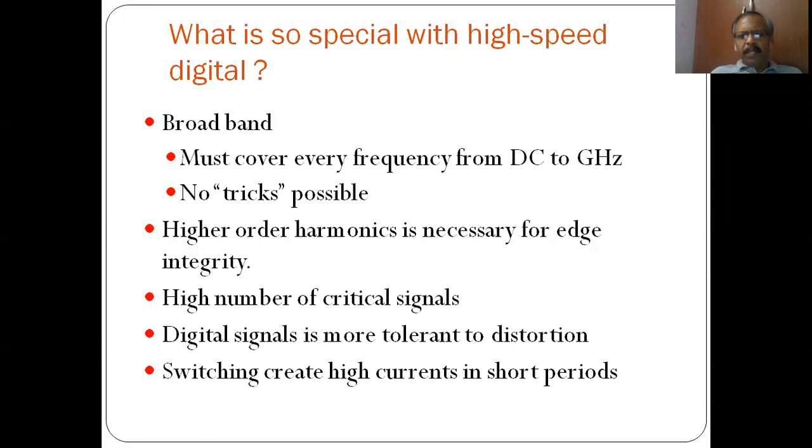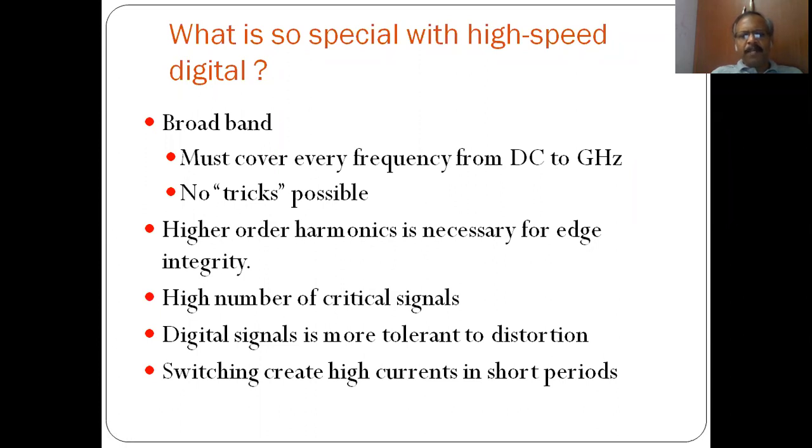We will see the spectral components. That is why tackling high-speed digital data is difficult, or different, compared to analog signals. So simple tricks are not possible. Higher order harmonics are necessary to create a perfect square wave or a perfect pulse.